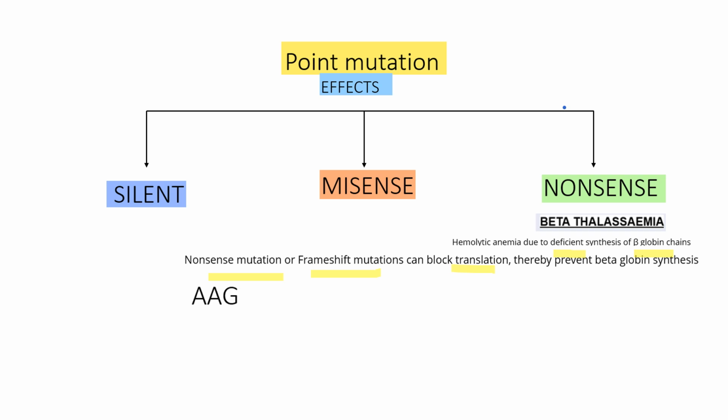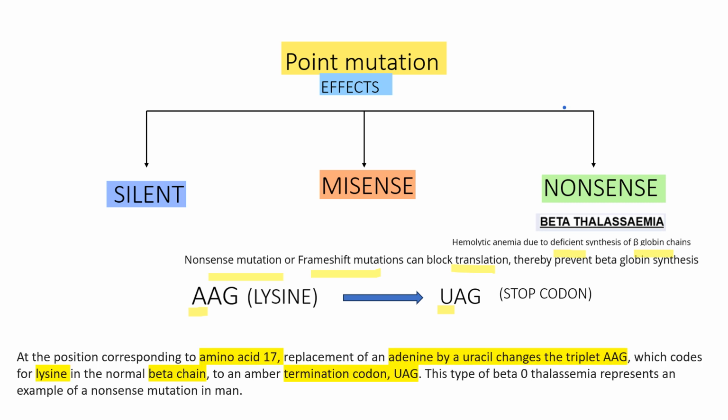You see a code AAG coding for lysine in the beta chain. Suppose at position 17, adenine is replaced by uracil. It will generate a termination or a stop codon that will not code for any amino acid and thereby prevent beta globin synthesis.